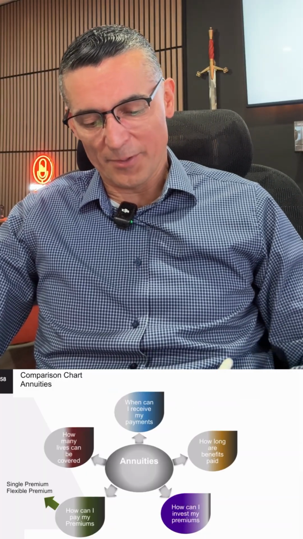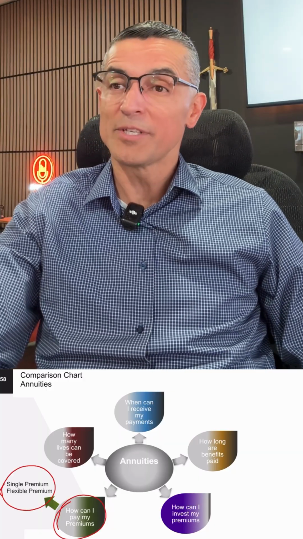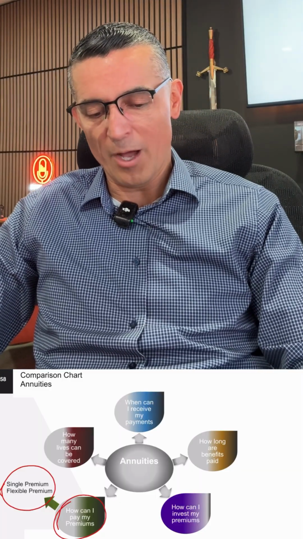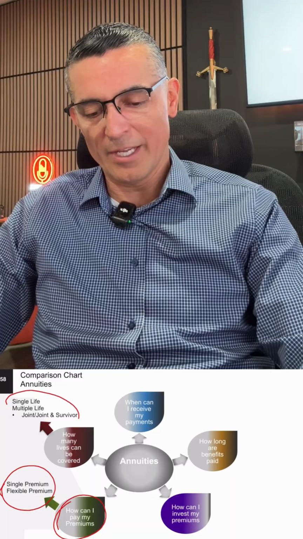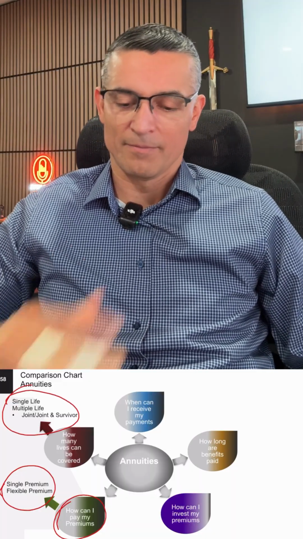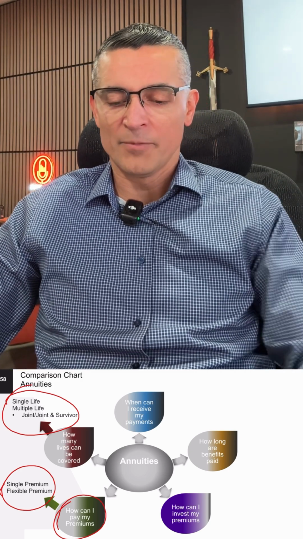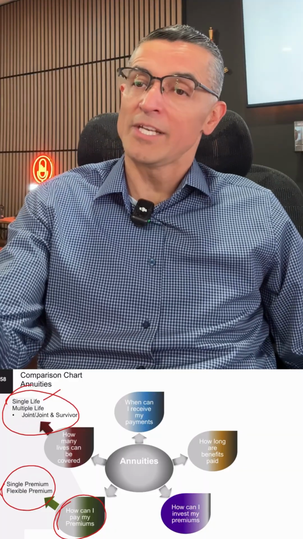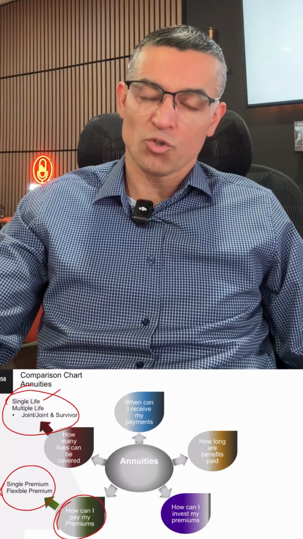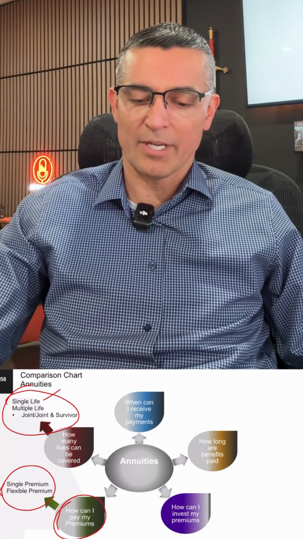So annuities, that's for the first one. How can I get my payments? Single or flexible? How can I contribute into the annuity? Single or flexible? How many lives can be covered? Single life or joint life? Or survivor? So that's how you want your money. This is one of the settlement options. You want single life, that's the straight life. Or multiple people could get income, and that's joint life or joint and survivor. Remember that? Joint life, first to die; joint and survivor, last to die.